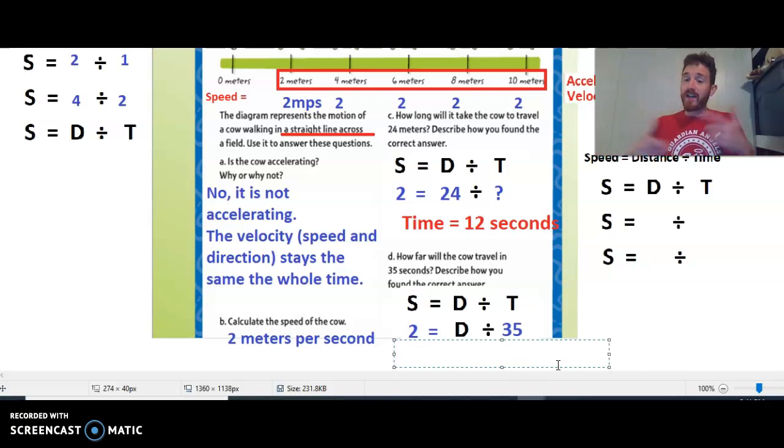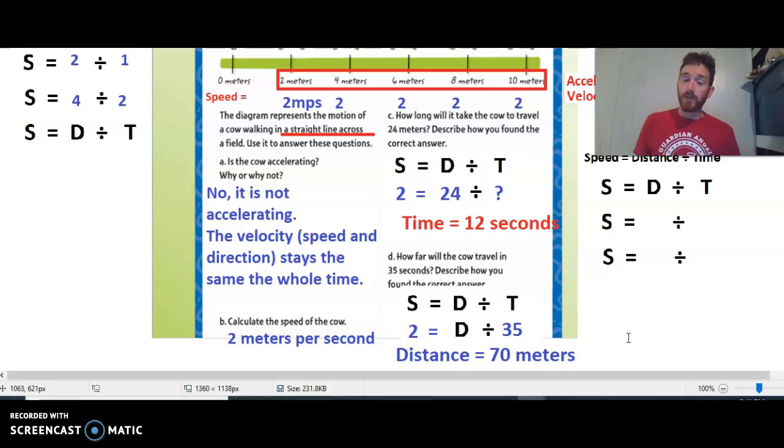Now, the way to think about that and find it out sort of in reverse and use these skills called algebra would be to multiply the two numbers that we do see, and that'll help us kind of work backwards and find the answer we want. So if we take 35 times 2, you would find out that that's actually 70. And a way to check this, we can say 70 meters is how far it would go. If we do 70 divided by 35, we'd find out that that is equal to 2, which would be the speed. So again, in these cases, when we know the speed, we can use the other information and use our math skills to find out the other missing parts.